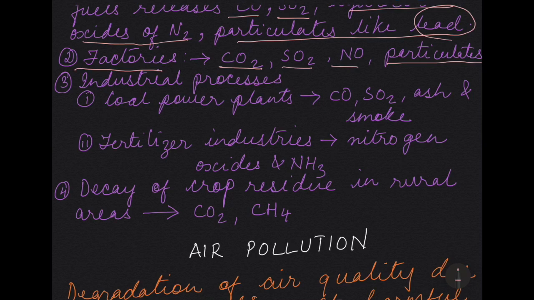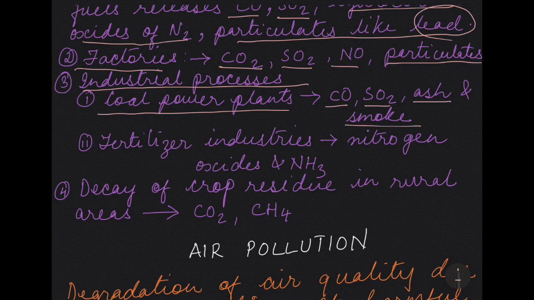And when we talk about industrial processes, remember that industrial processes release different types of air pollutants depending upon the type of process involved. For example, coal power plants give out carbon monoxide, sulfur dioxide, ash and smoke. Fertilizer industries give nitrogen oxides and ammonia.